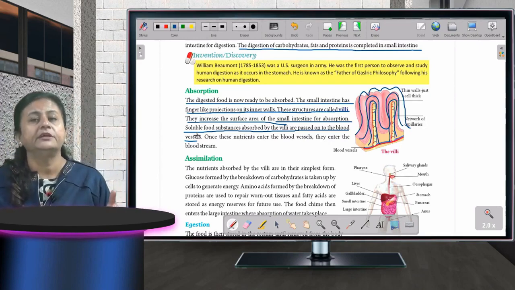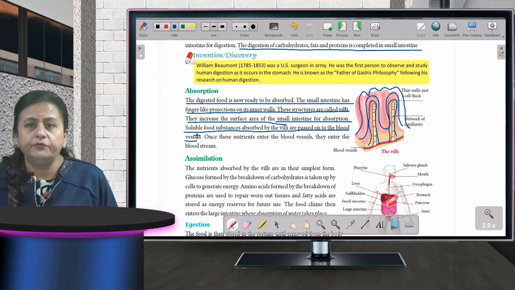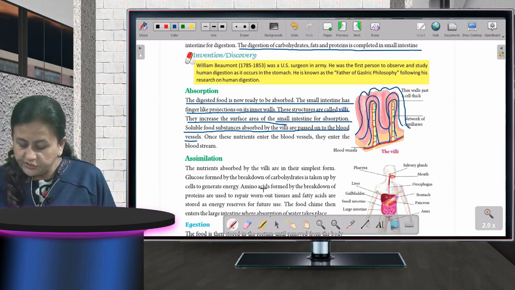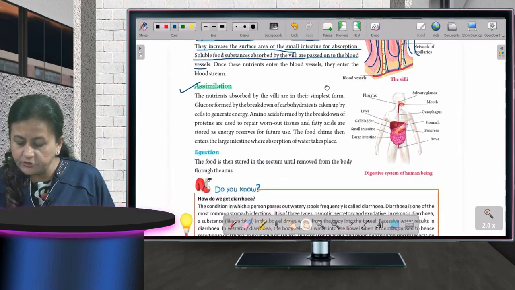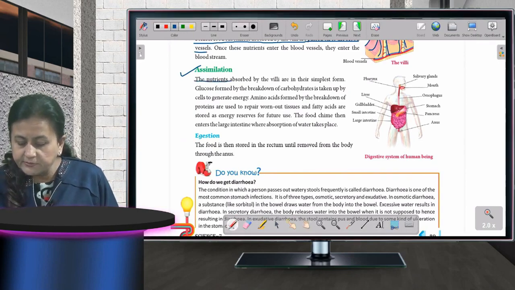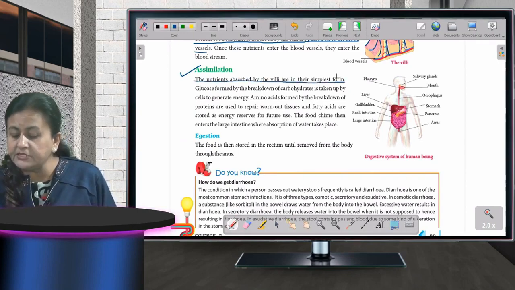To carry that simple food to different parts of the body. Okay, and this is now the fourth step in digestion, which is assimilation. Okay, now you all can see here also on your screen. Now the nutrients absorbed by the villi are in the simplest form.